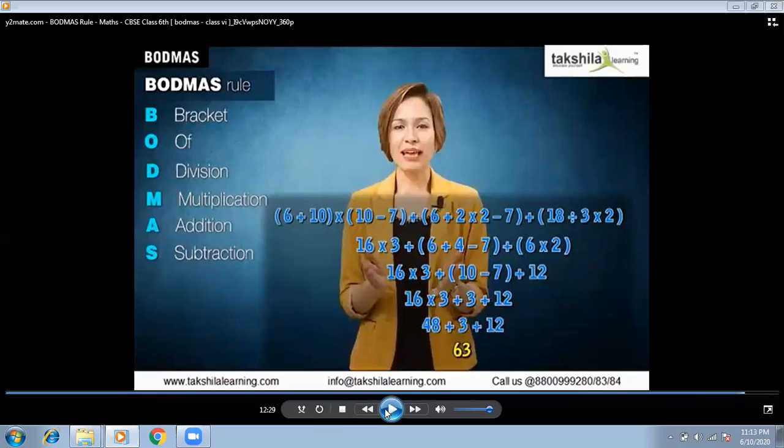So now have you seen that if there is more than one bracket in one expression, you will solve all the brackets simultaneously. Means all the brackets in one step. And if there is more than one operation in the bracket, then you will follow the Bodmas rule. You are not supposed to solve all the operations at once. You will go step by step, and the remaining numbers you will write as they are in their place in every step, as you have seen in this video.